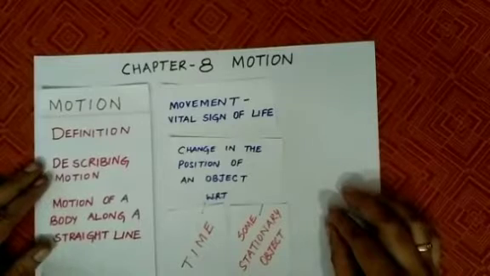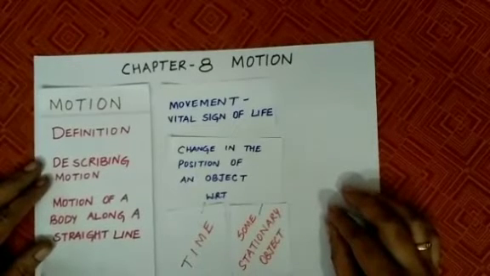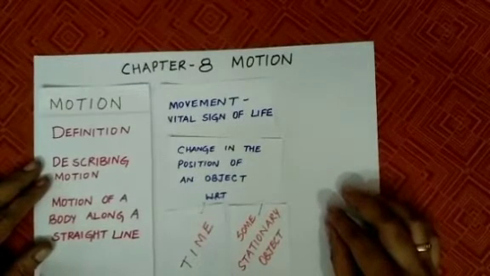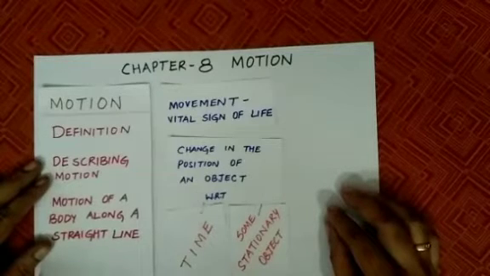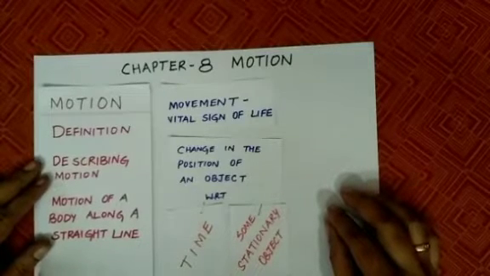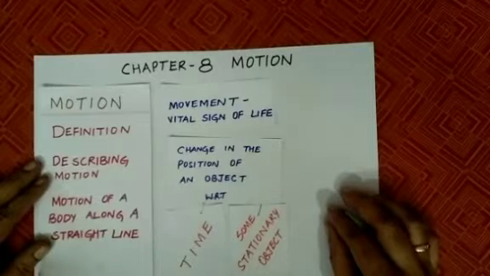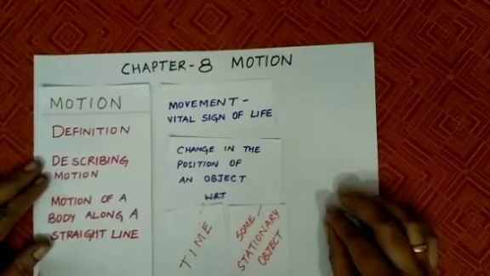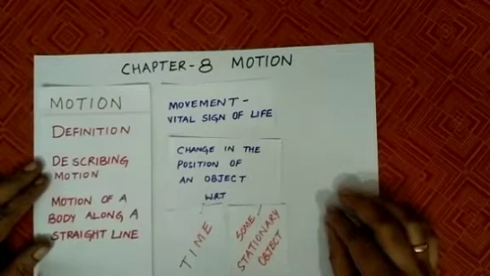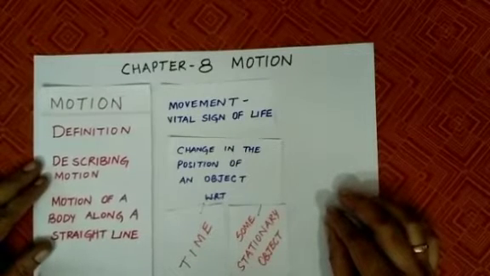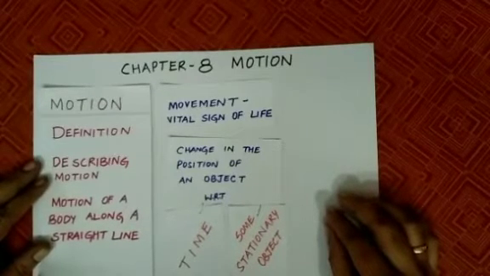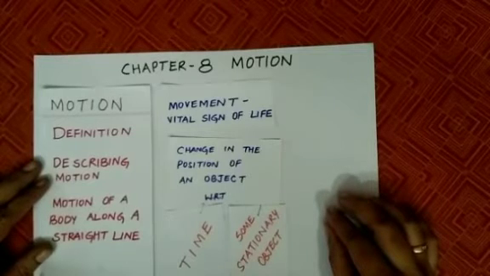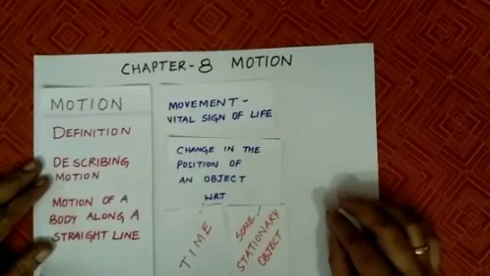Children, when I ask you whether you are at rest or in motion, what will you say while watching this video? Yes, you are right. You are at rest with respect to the room, whereas you are in motion with respect to earth. Once this video gets over, you are going to move from this room, right? So, it can be defined as the change in the position of an object with respect to time or with respect to the stationary object.